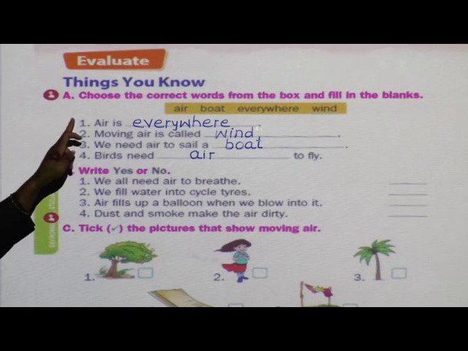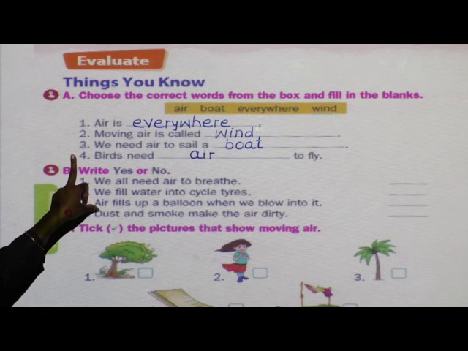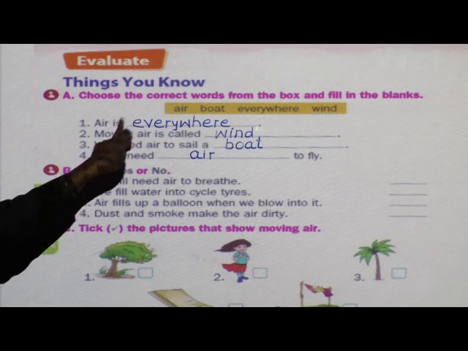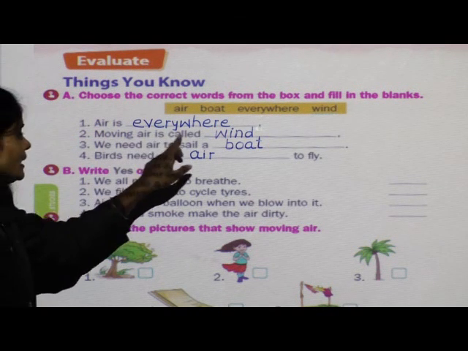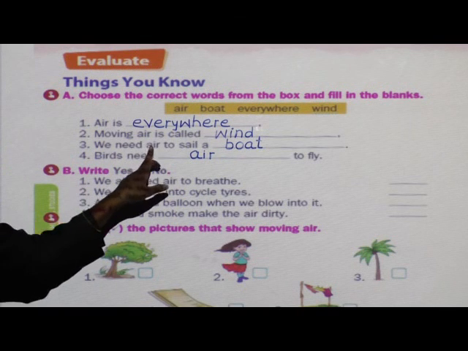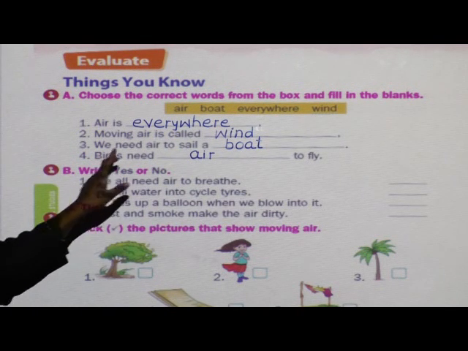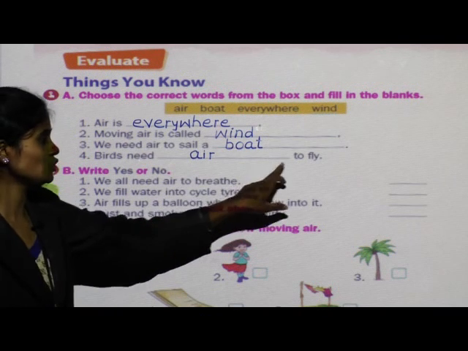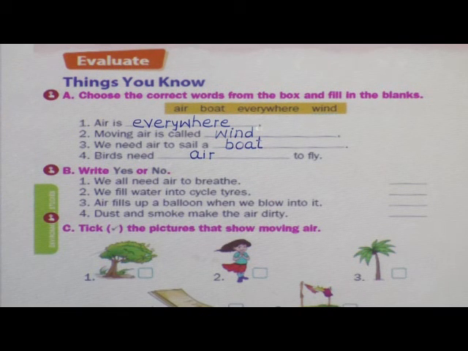See children, one more time I will repeat the sentences with their answers. Air is everywhere. Moving air is called wind. We need air to sail a boat. Birds need air to fly. Done? Now come to the next question.